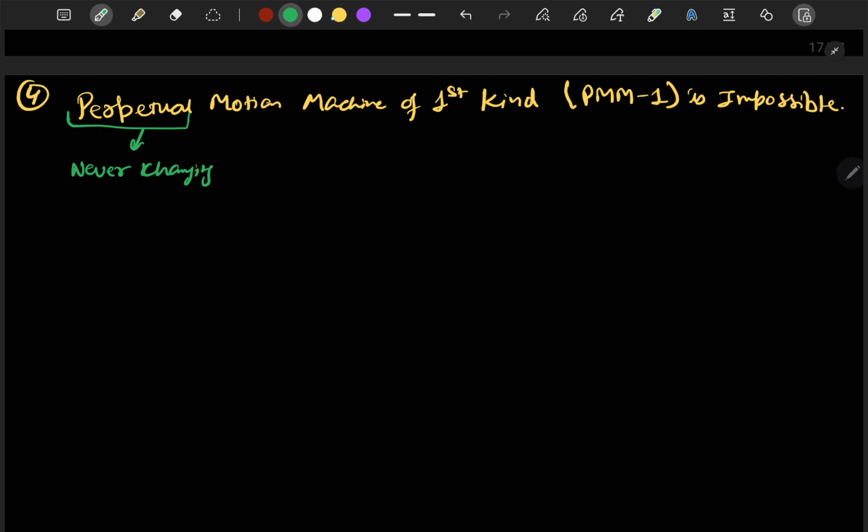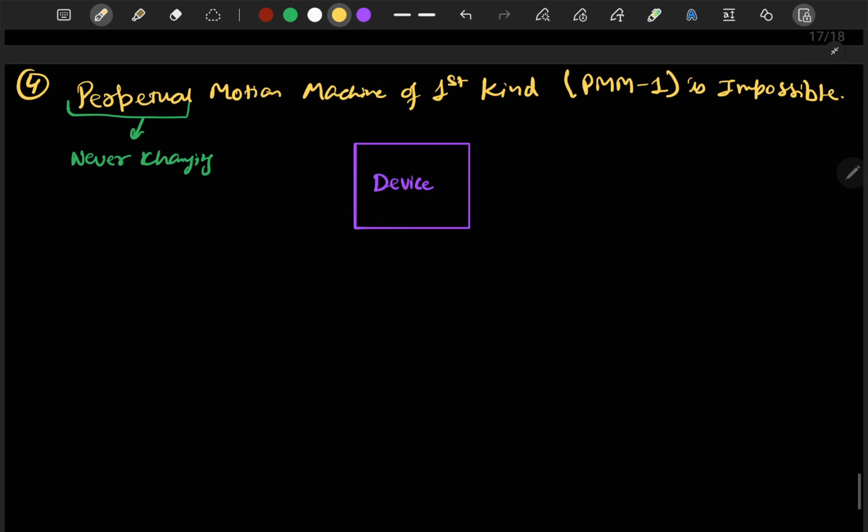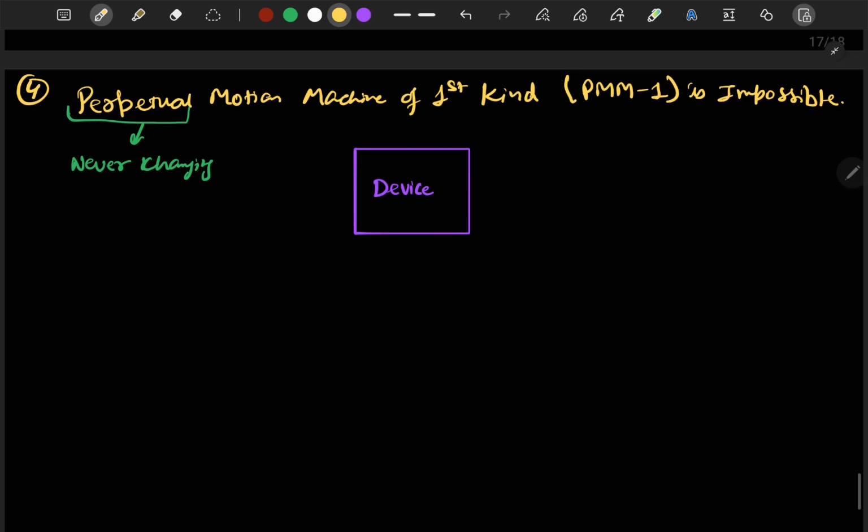Let's consider a system. So let this be any device, and let us see what a perpetual motion machine states. It states that it is a machine which can produce work continuously without any form of energy which is continuously supplied to it.